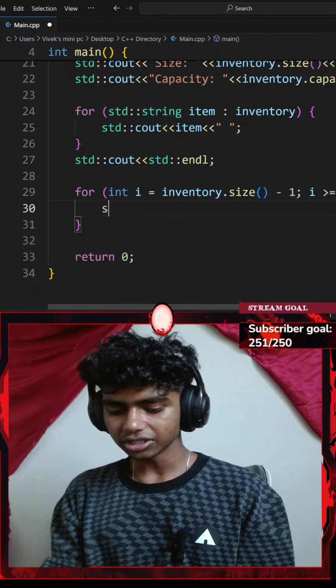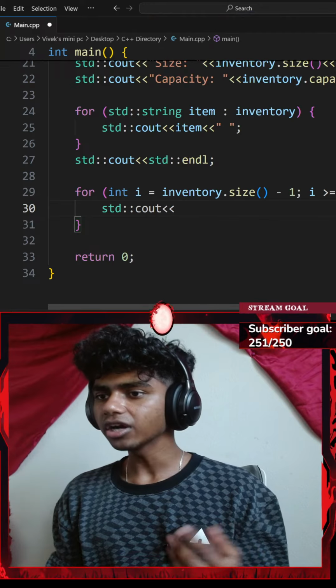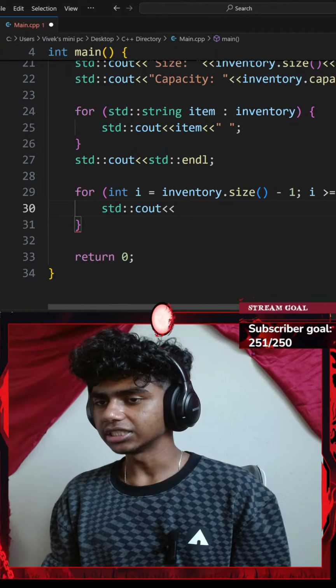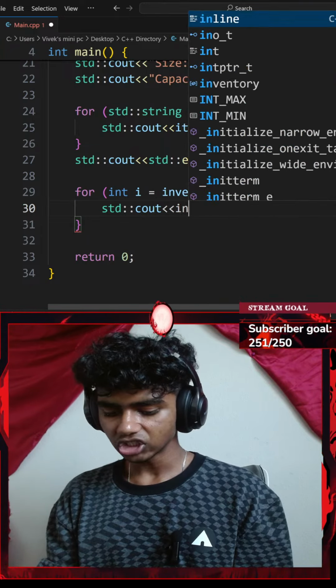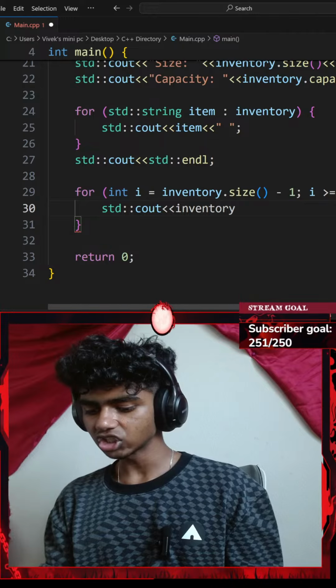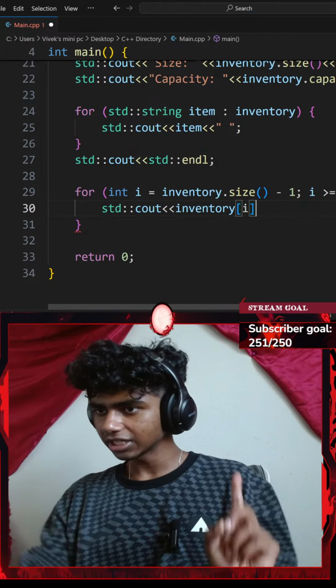With standard console output and the insertion operator, this is going to be something like, let's see, my inventory. My inventory is a vector at index of i. Okay, perfect.